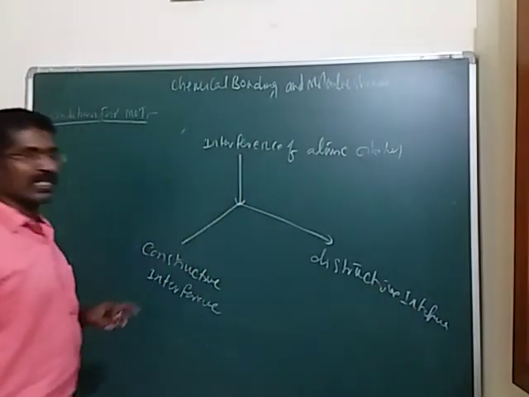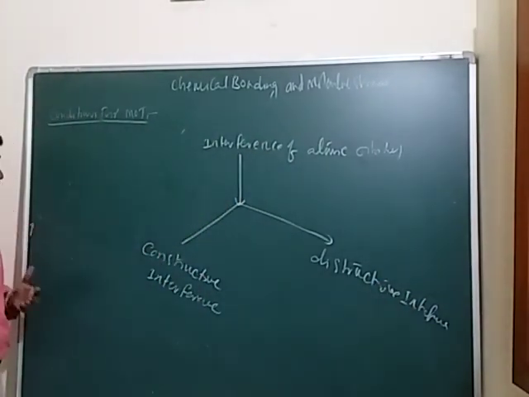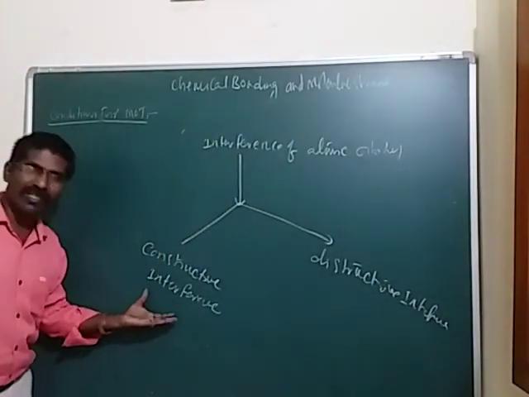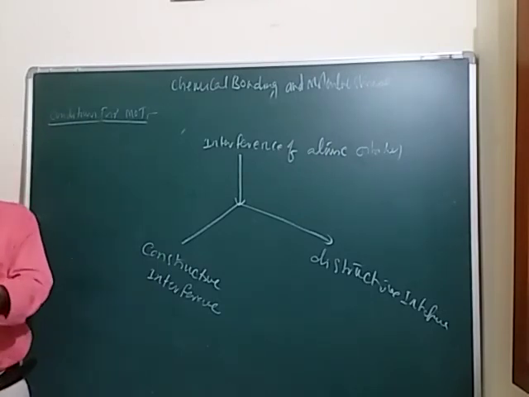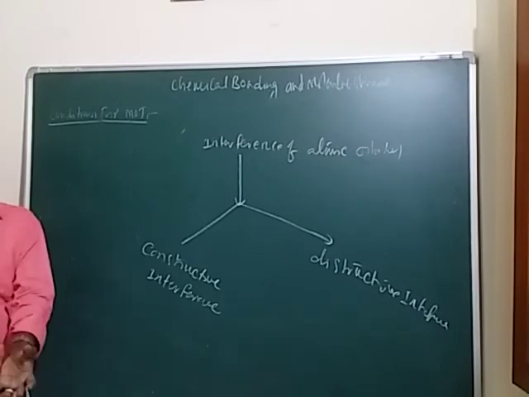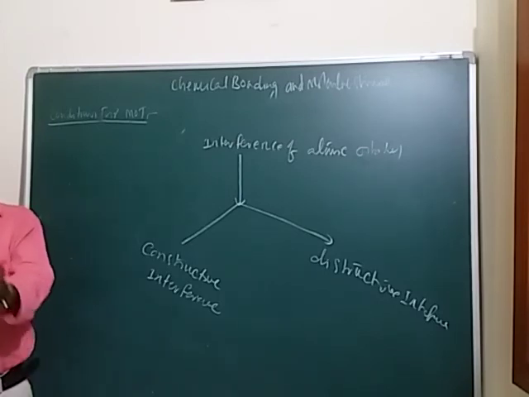What happens in constructive interference is that the amplitudes are combined in the same phase, so the amplitude develops.